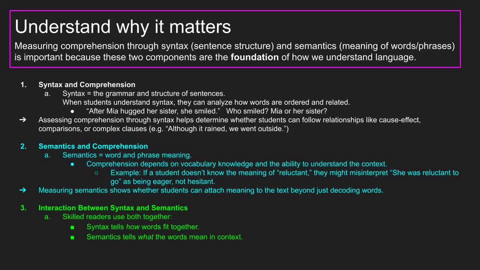For example, in the sentence, after Mia hugged her sister, she smiled. Will the student understand who smiled? Was it Mia or her sister? On the other hand, semantics is about what the words and phrases mean. Comprehension depends on vocabulary knowledge and being able to understand context. For example, in the sentence, she was reluctant to go. If a student doesn't know the meaning of reluctant, they might misinterpret it as being excited, not hesitant.